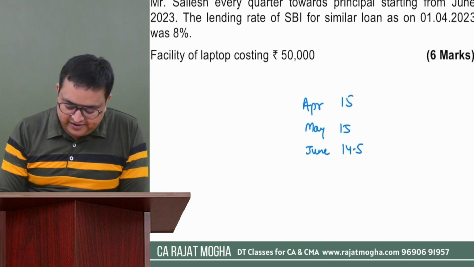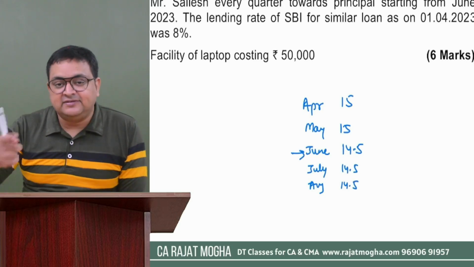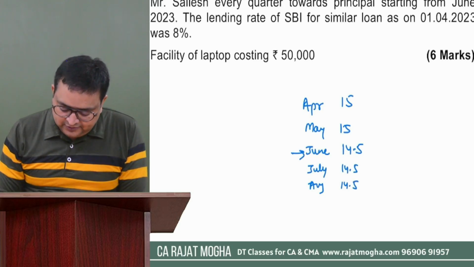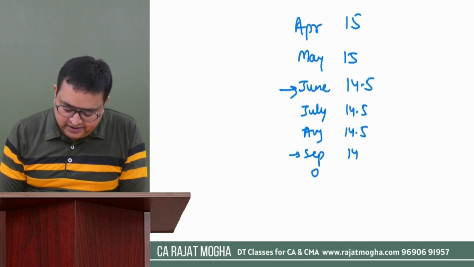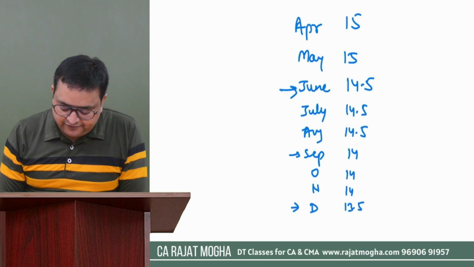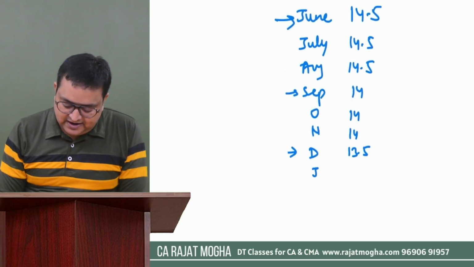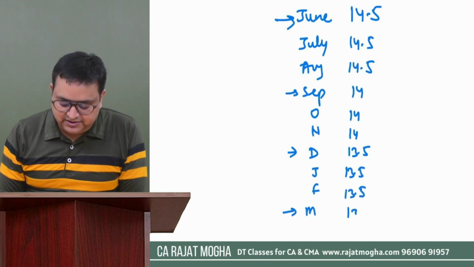And then it will remain the same for the next 3 months, for July and August, 14.5. And in September again, because every quarter he's paying 50,000, it will become 14 lakh. Then in October and November, it will remain 14. And in December, it will become 13.5. And again in January and February, it will remain 13.5. And in March end, it will become 13.